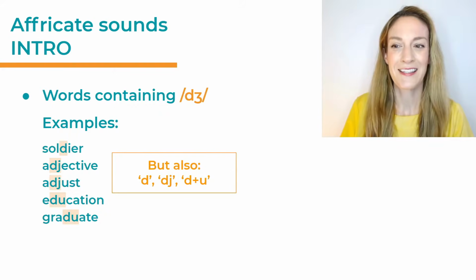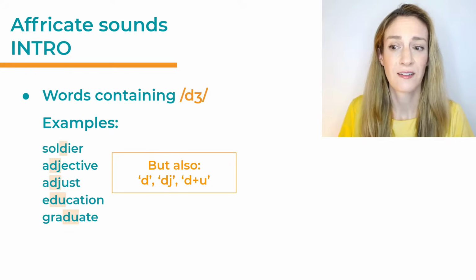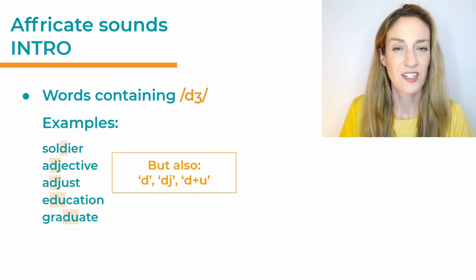Let's have a look at the last set of words. We also have the word soldier, adjective, adjust, education, graduate.